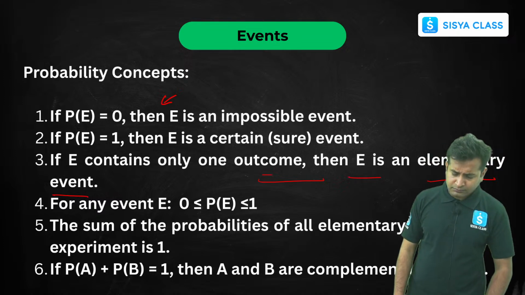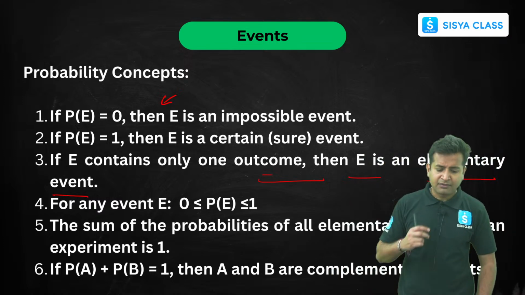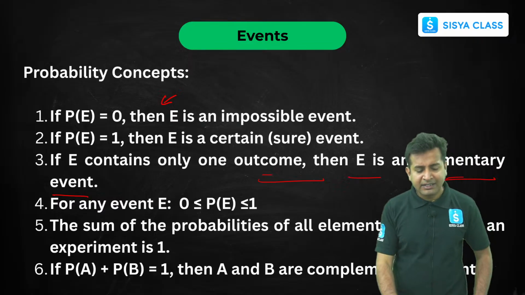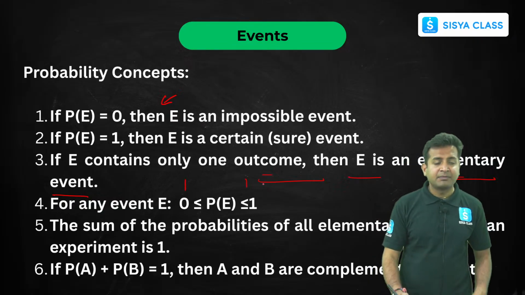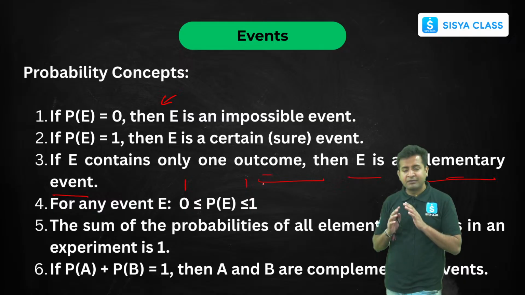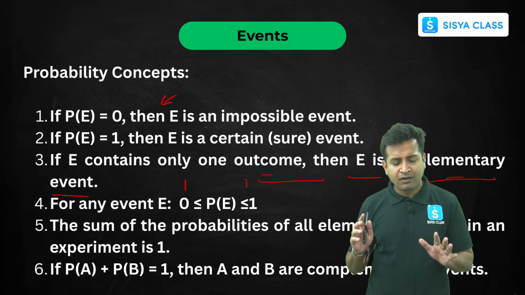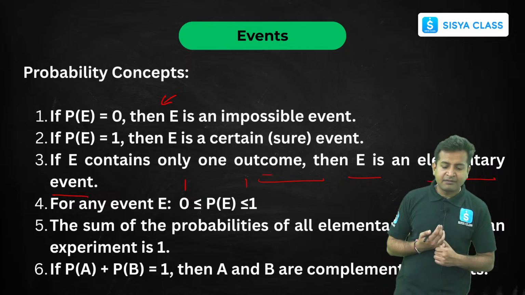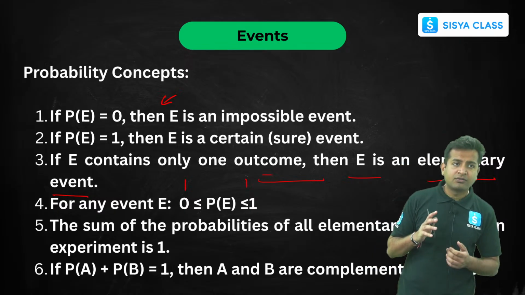Now, the next thing, for any event, just remember that the probability ranges from 0 to 1. It can be 0, it can be 1, and it has to be between that only. Clear? Got it? Now the sum of probabilities of elementary events in an experiment is always 1.